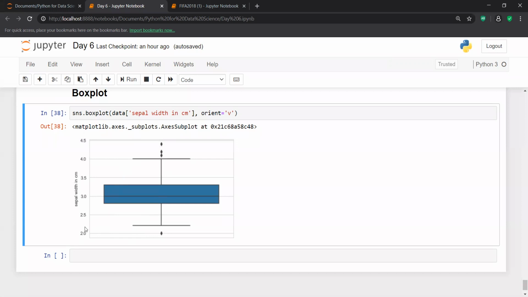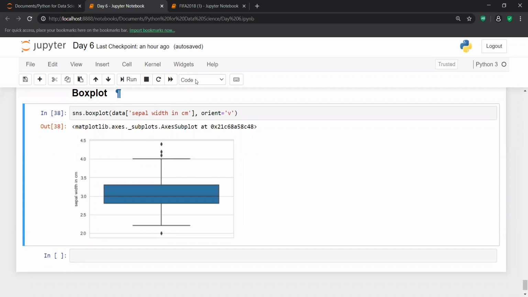Then there are some outliers. In yesterday's session, or maybe the day before, I told you what an outlier is: something which is an odd one out in your distribution. Maybe in your data set all the values lie between 1 to 10. Then there are some values like 100, or 200, or 1000. These are all considered outliers.